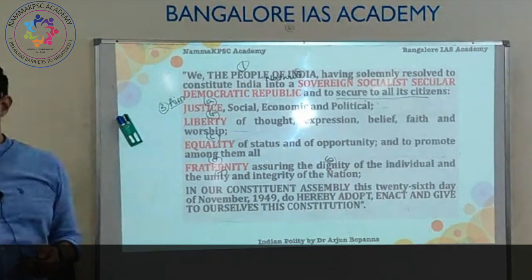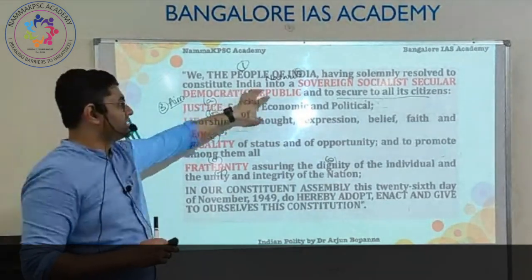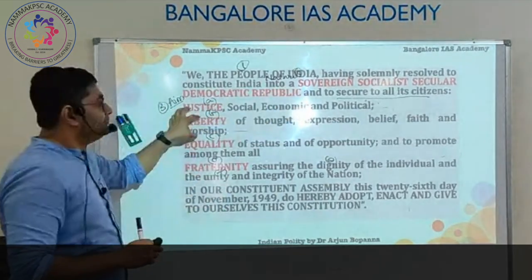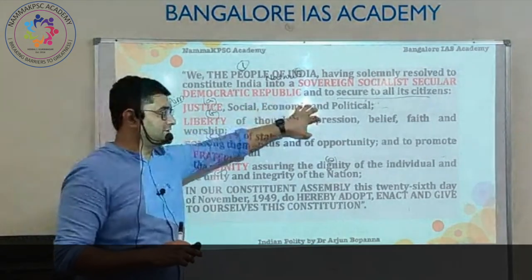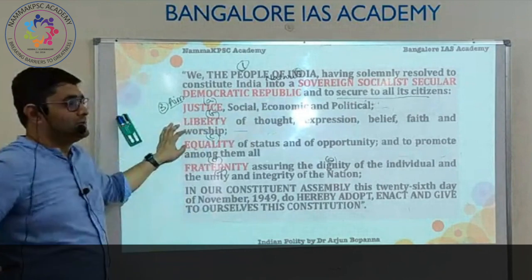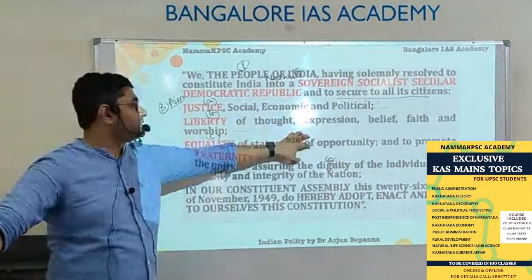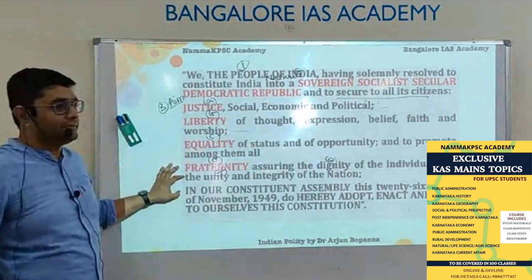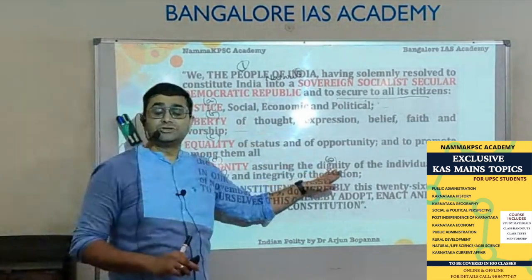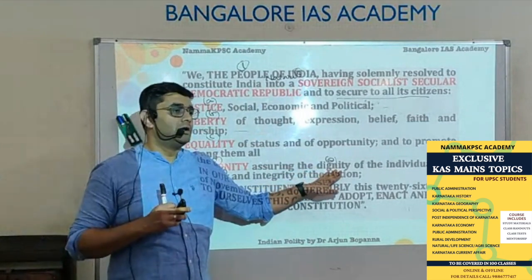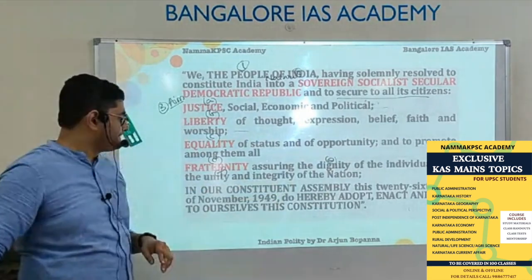This is the aim of the constitution. So what justice? Social, economic, political justice. Liberty: freedom of thought, expression, belief, faith, and worship. Equality of status and of opportunity, to promote among them fraternity, brotherhood, assuring dignity to all, and to promote unity and integrity.